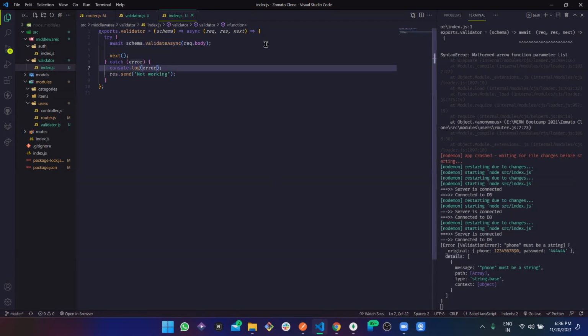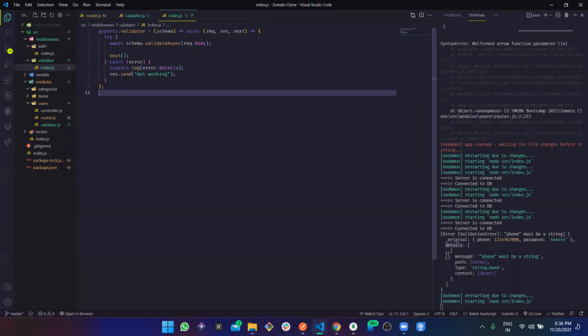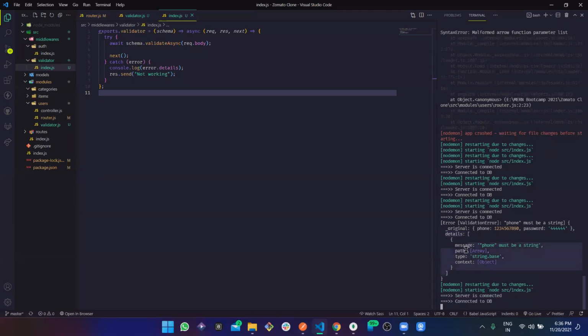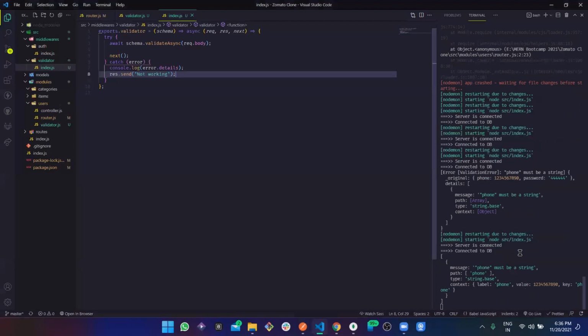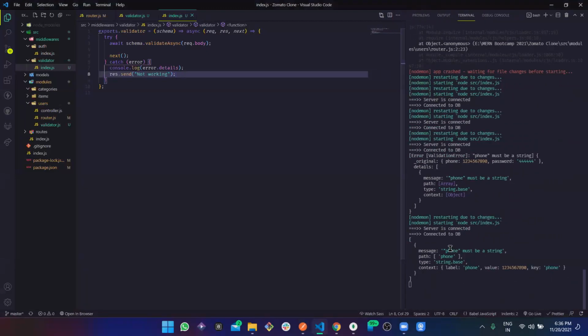Now the way we are going to structure this is, this error has details. So let's log the details, and this details is an array, right? This array would have multiple, actually, like suppose if you are not sending password, this will throw multiple errors. Let's just see, "not working", and here phone must be required, and so on.